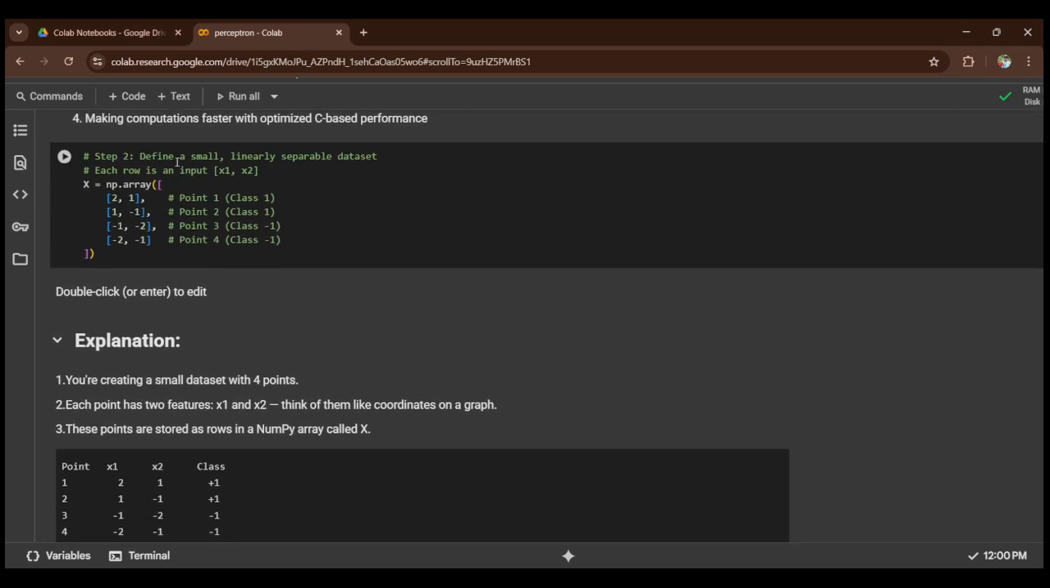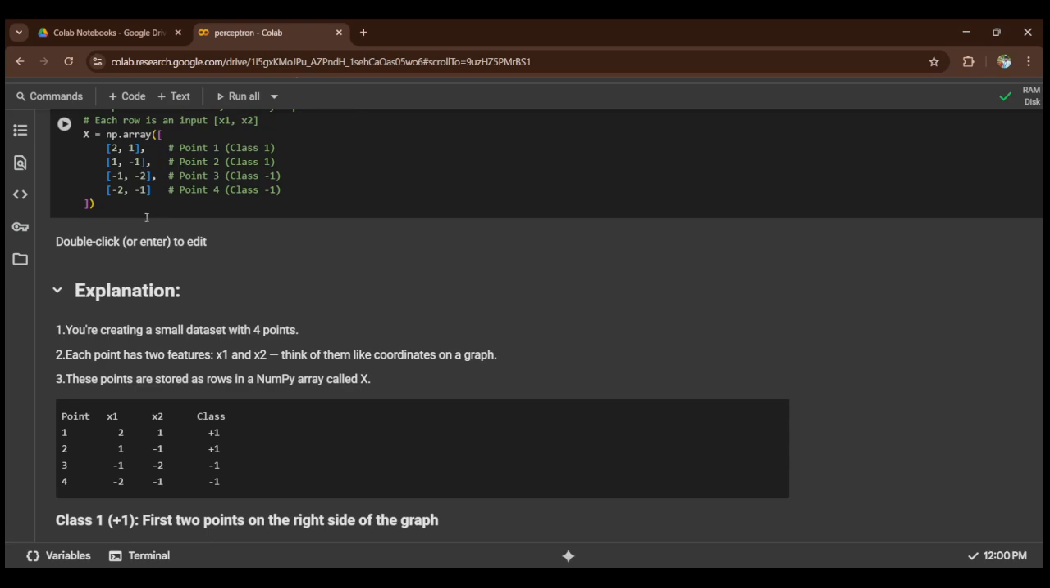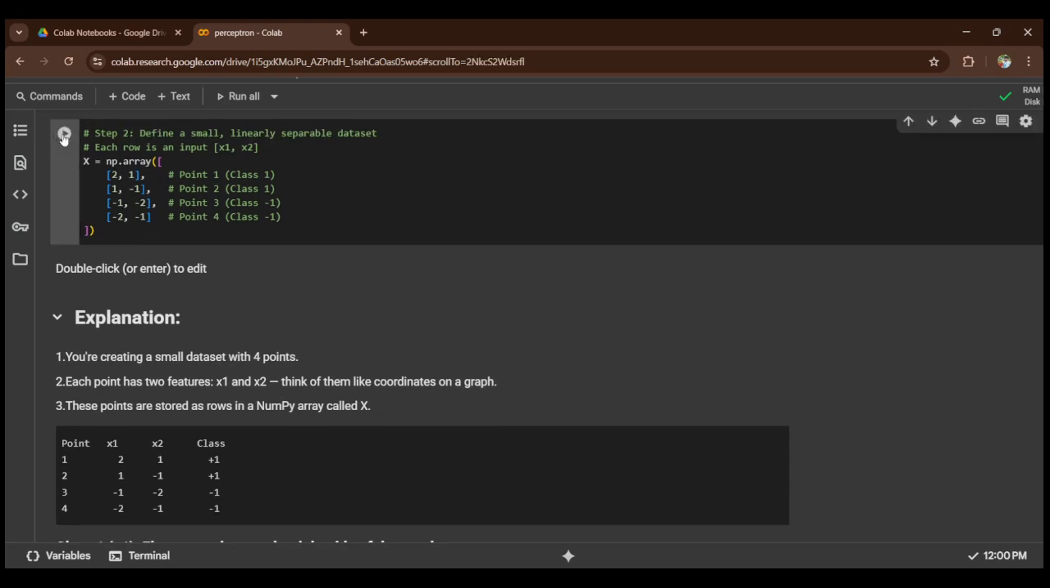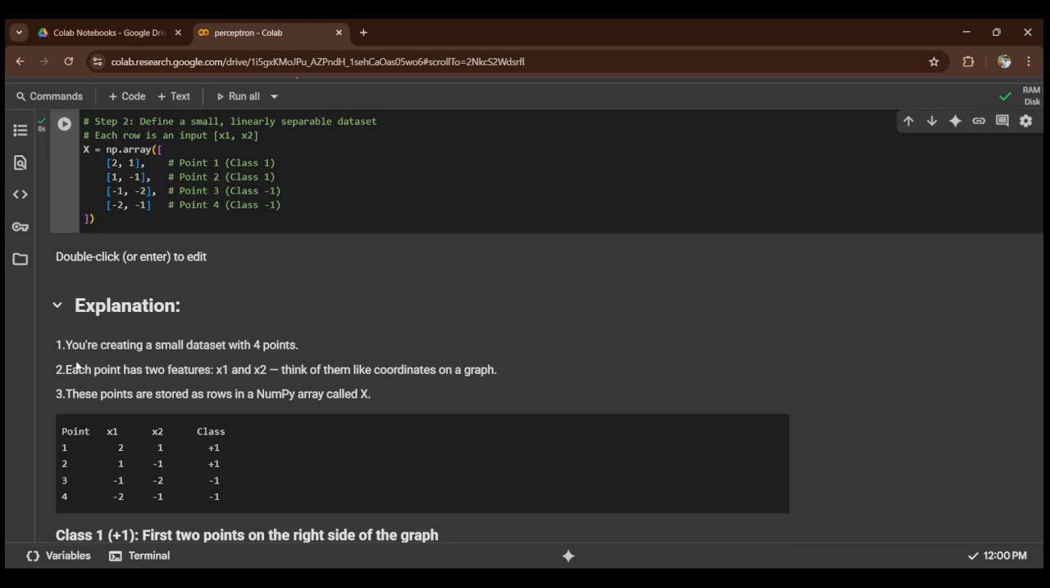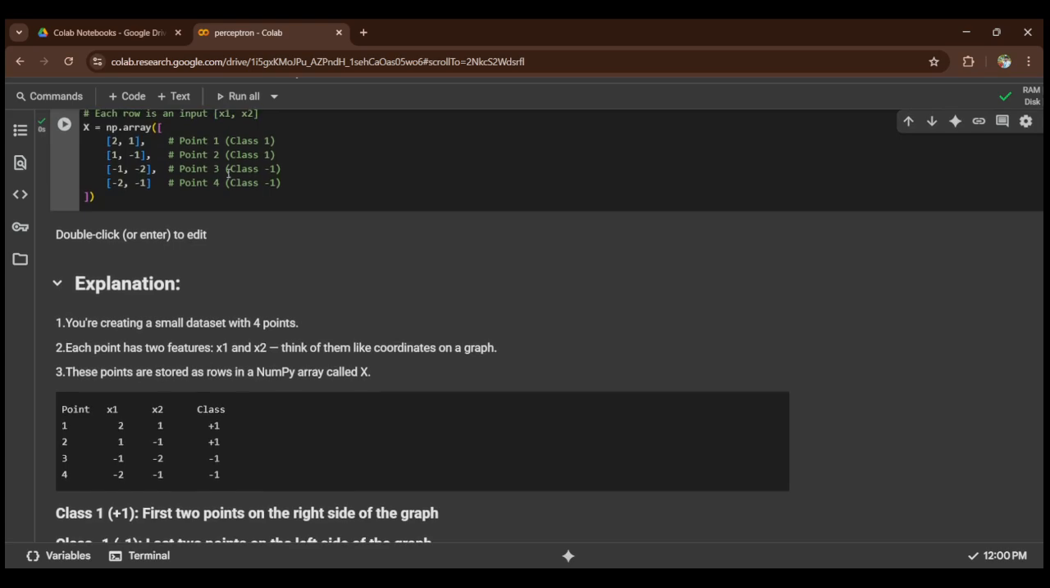Then another step is defining a small linearly separable data set, where each row is an input x1 and x2. Here x is equal to this program we have taken, and when we run this, it says that it is a successful run. Now the explanation of this is here. We are creating a small data set with 4 points. See, this is 4 points and we are creating a small data set. Another thing, each point has two features.